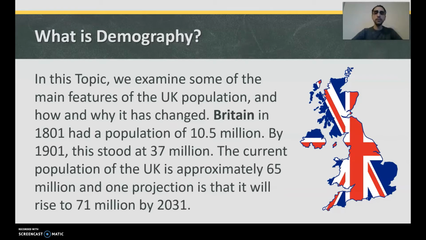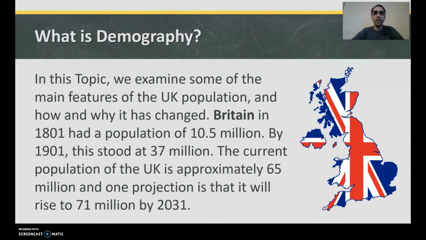What effects does that have? That's only one generation as well. If someone lived to 100 years, they would have been born in 1801 and seen a population of 10 million, and by the time they died, the population had more than tripled. How does this affect our lives?